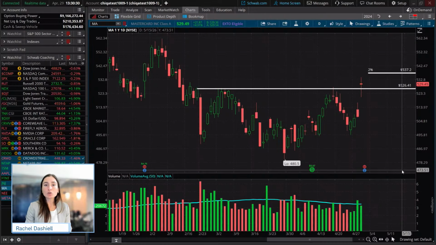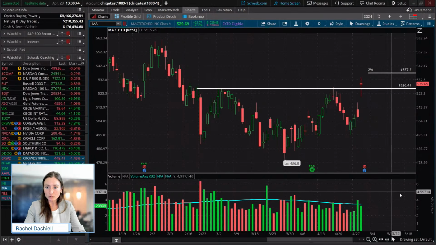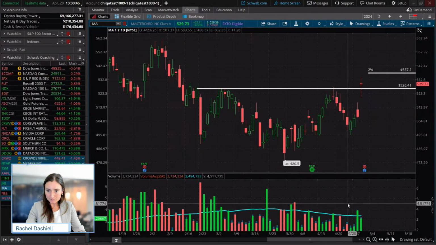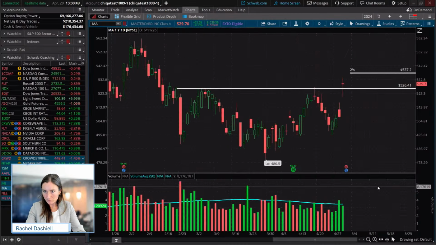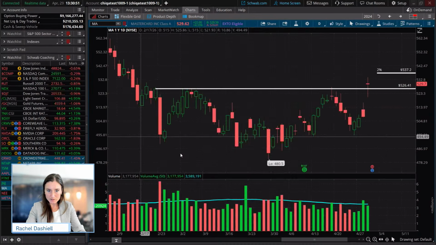So it would be a notable increase in volume if we saw, during the formation of the left shoulder, the right shoulder, and the head, which would be a valid inverse head and shoulders pattern, a spike in volume greater than that 50-day average. So let's count them out. Let's see what we have here. Let me zoom in one more time for you guys.